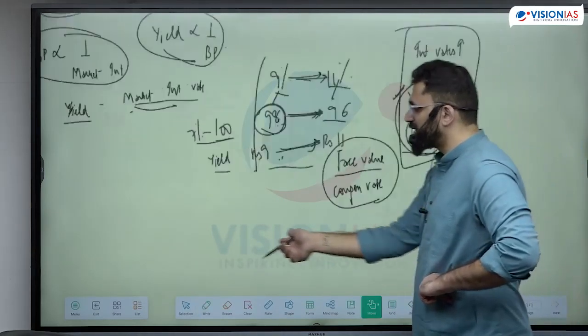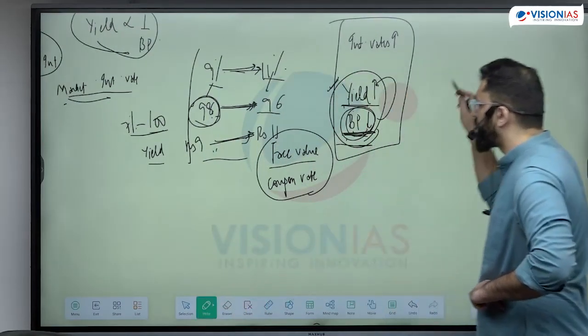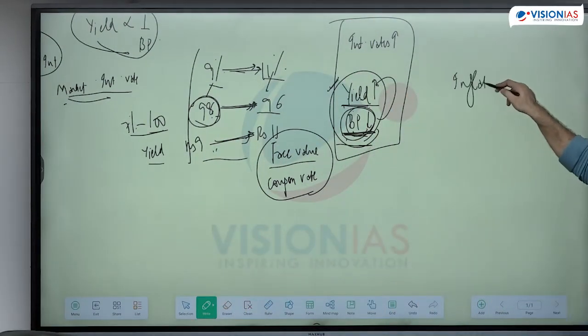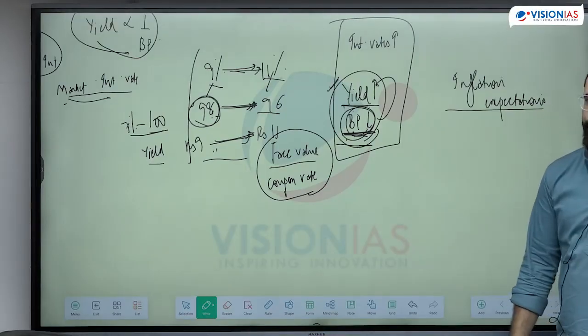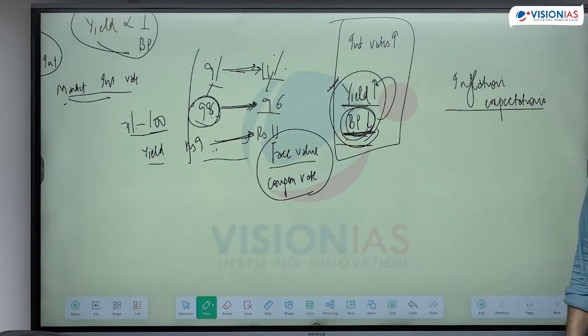Consider just one scenario. What if a person is expecting inflation to rise in the future? There are expectations of inflation. What will happen to the bond yield? There are expectations that inflation is going to rise in the future. What is going to happen on bond yield? If I know inflation is going to rise, right? If inflation expectation, forget interest rate. My expectations are inflation are going to rise.